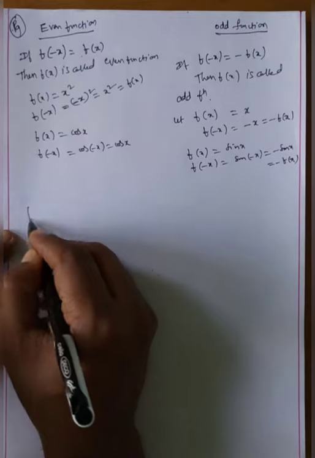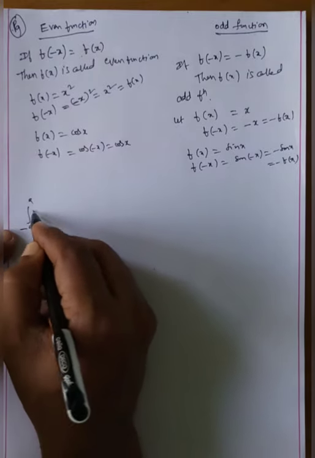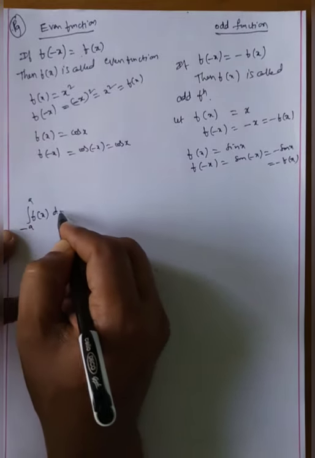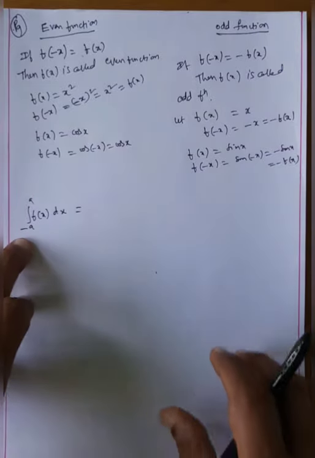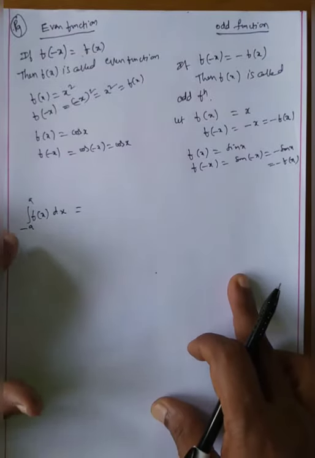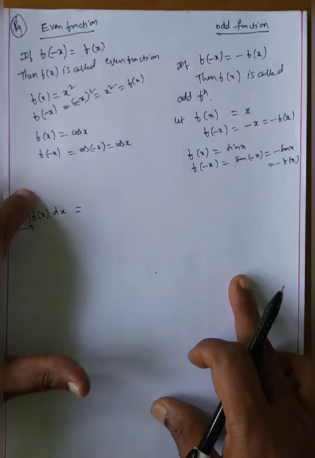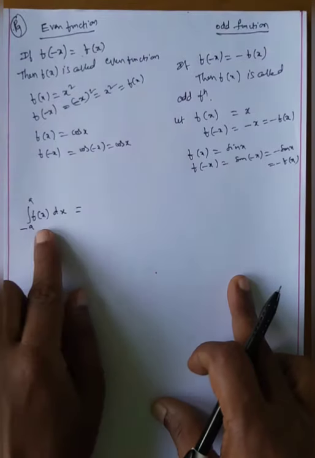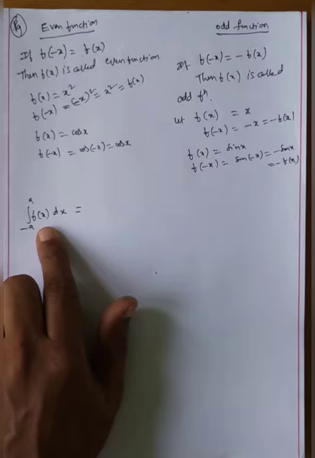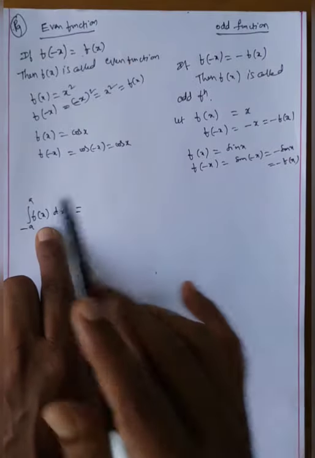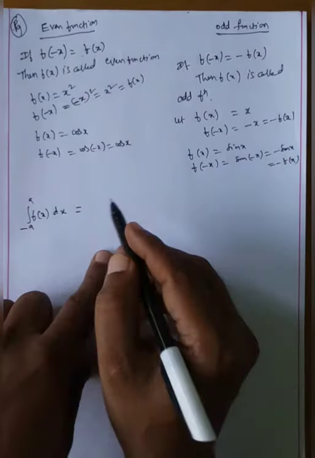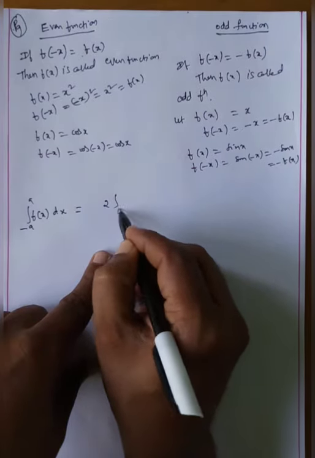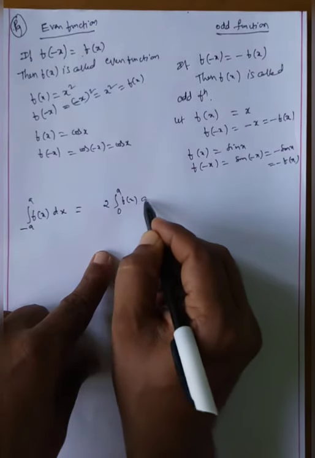Property 9: integral of minus a to a f of x dx. You will definitely remember this from definite integration. Whenever we see limits like minus a to a, minus 2 to 2, minus 1 to 1, immediately we check the given function: here f of x is even or odd. Suppose this function is odd function, what is the answer? That is equal to 2 into integral 0 to a f of x dx.